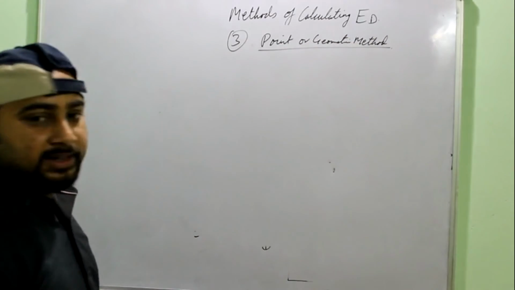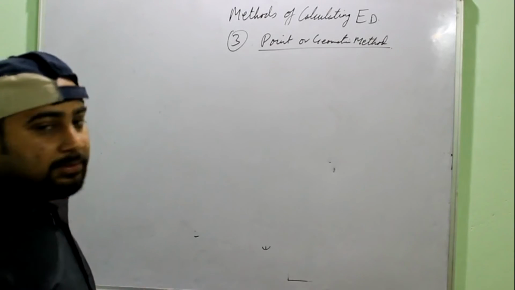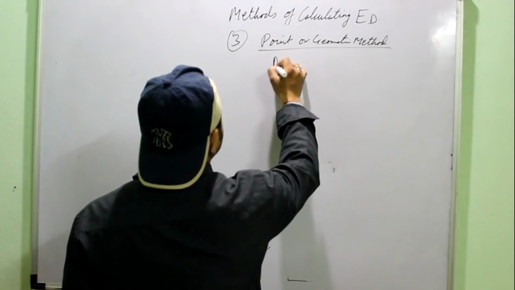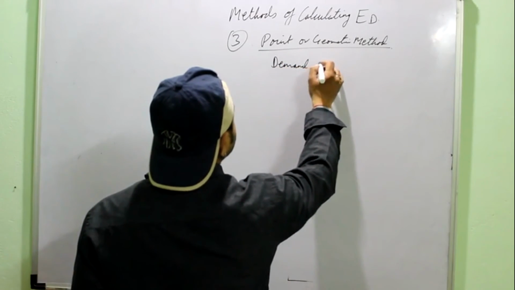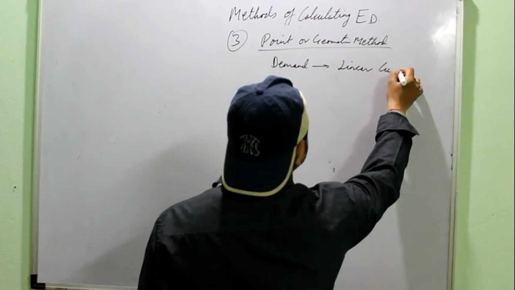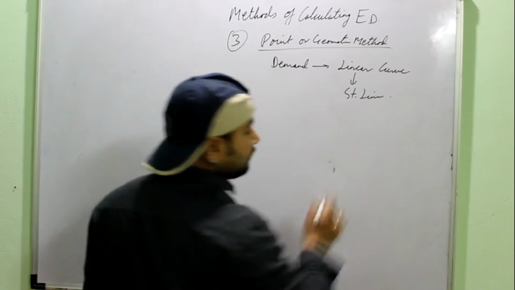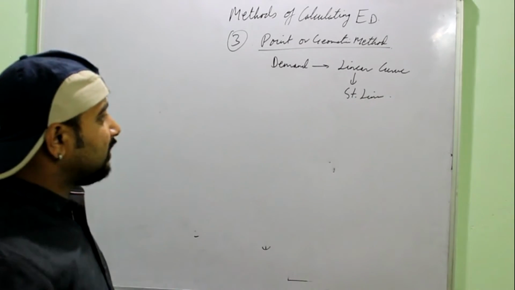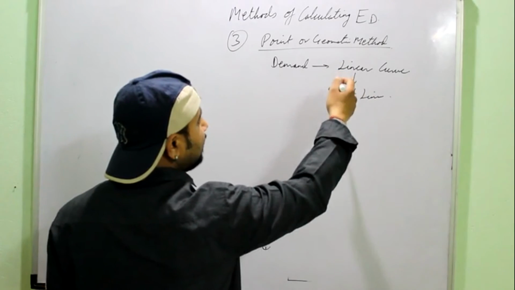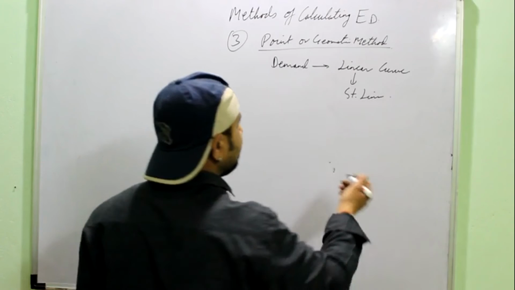Under this particular method, as I told you, there is only a diagrammatic representation, no numericals. First assumption is that the demand curve is assumed to be a linear curve. Linear simply means a straight line. The demand curve won't be a curve, it would be a straight line. Those of you who remember this term, linear means lying on the same line, a straight line.